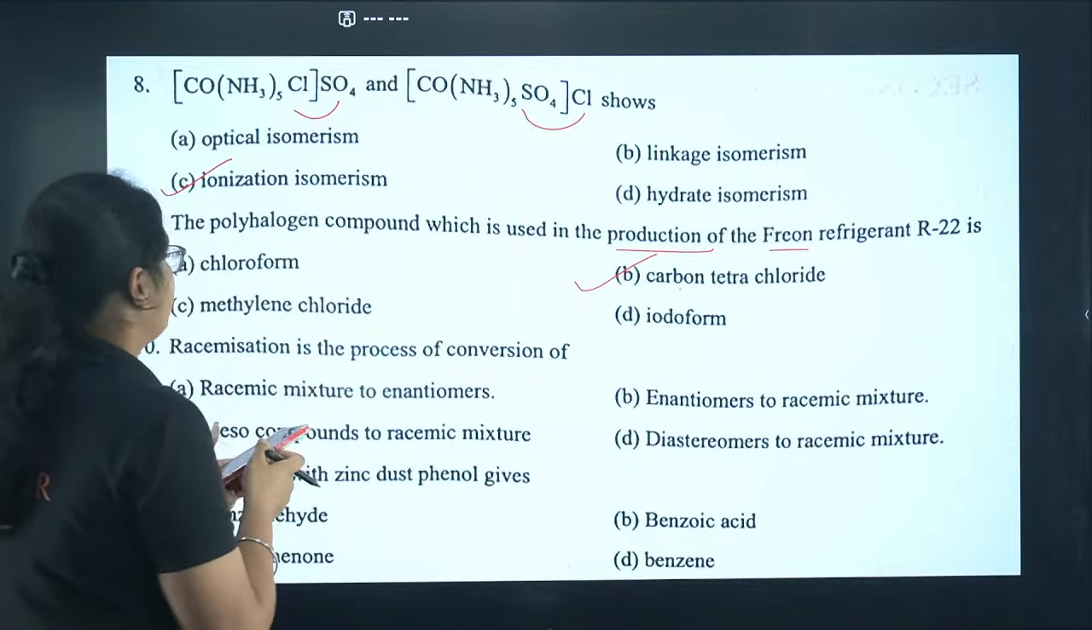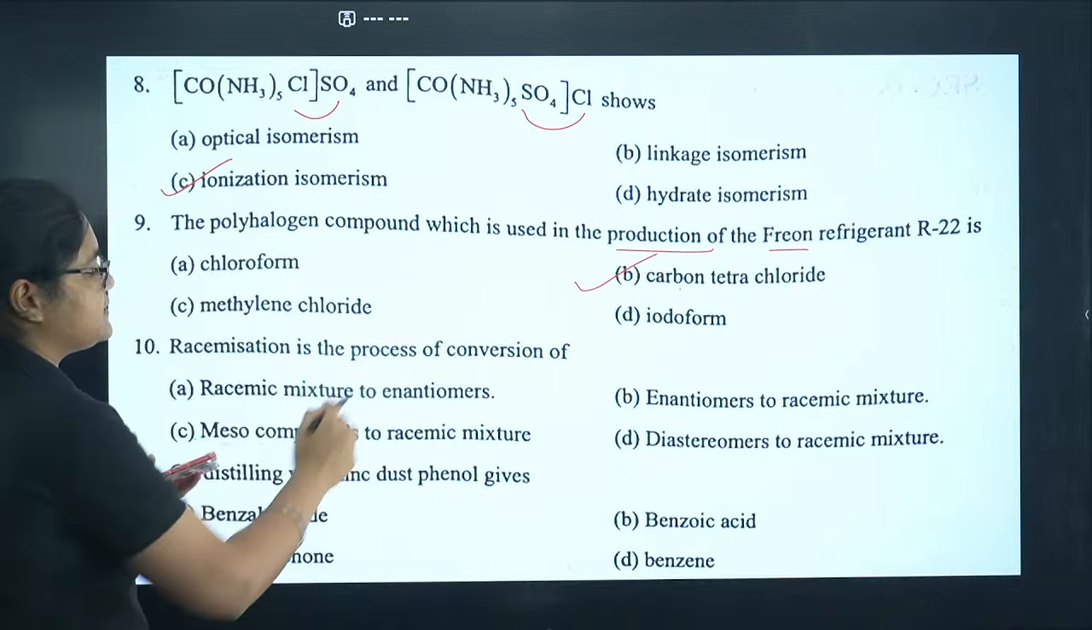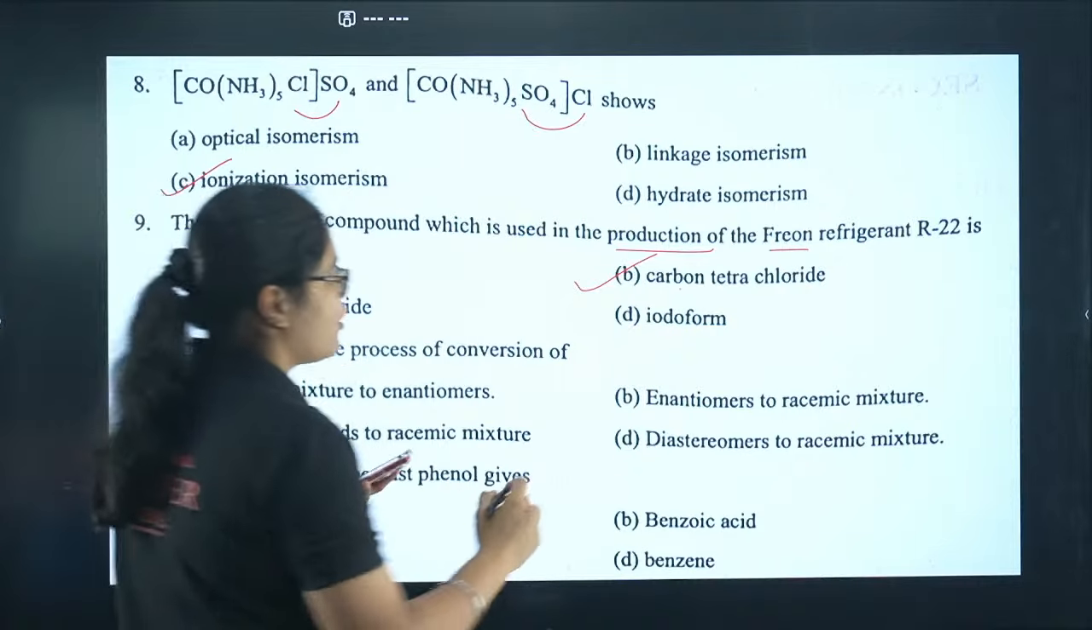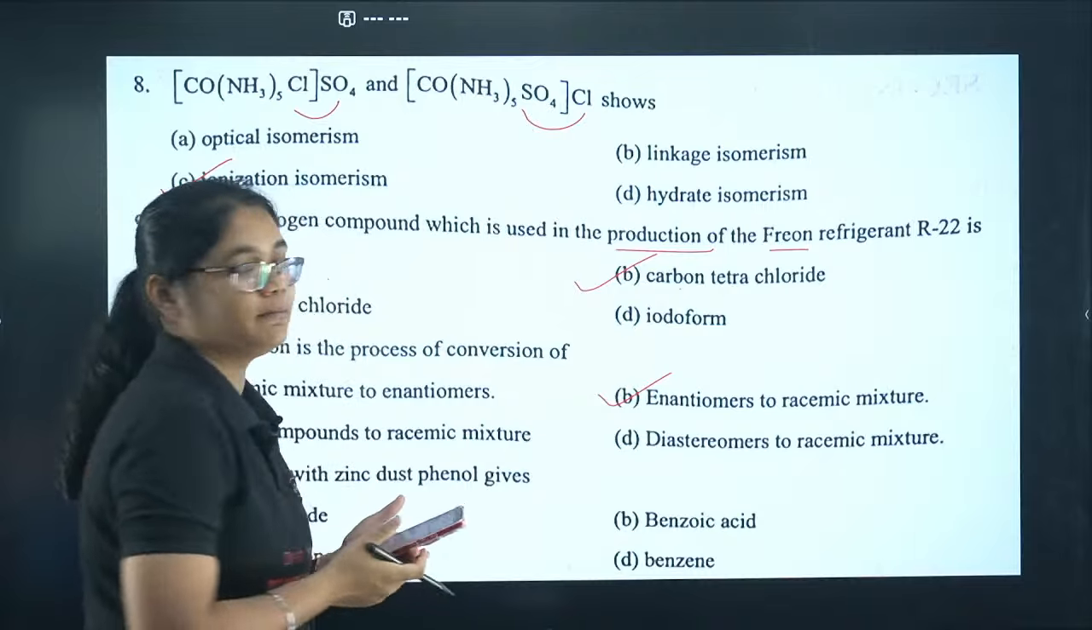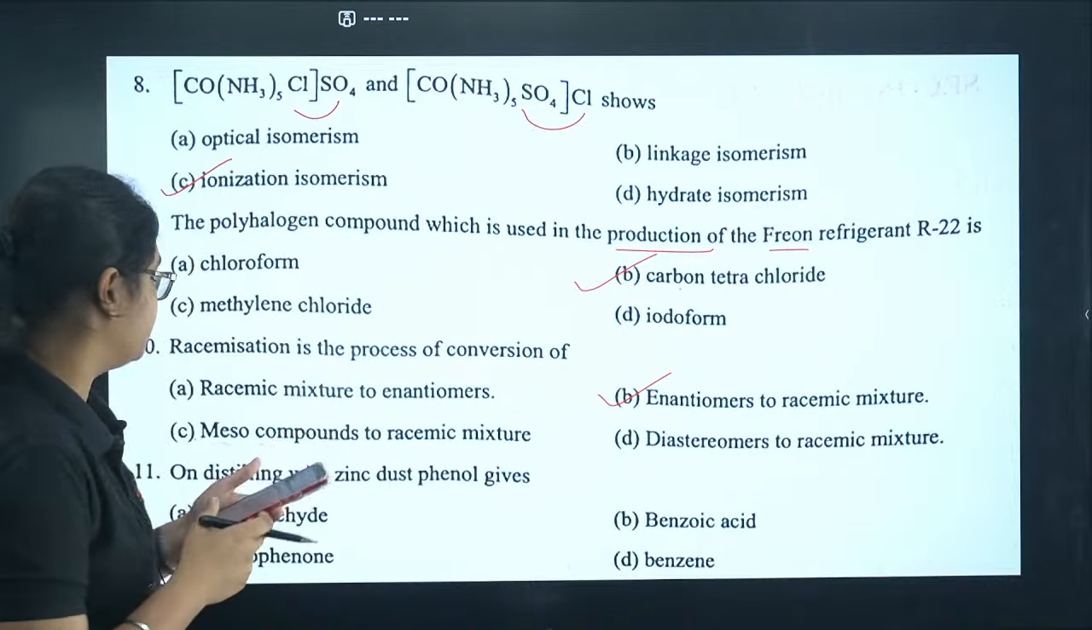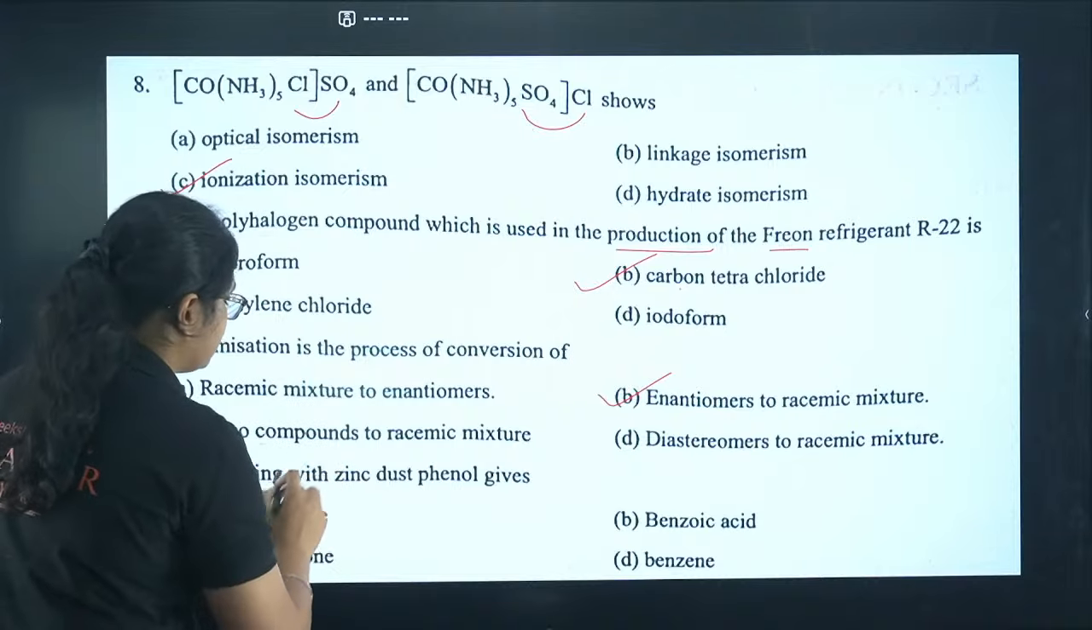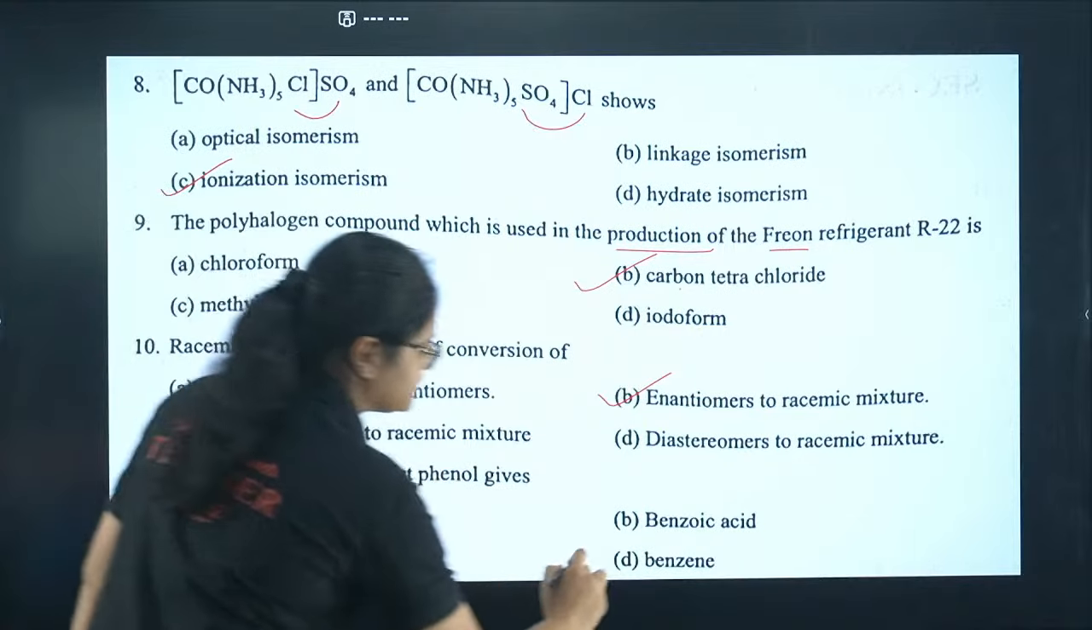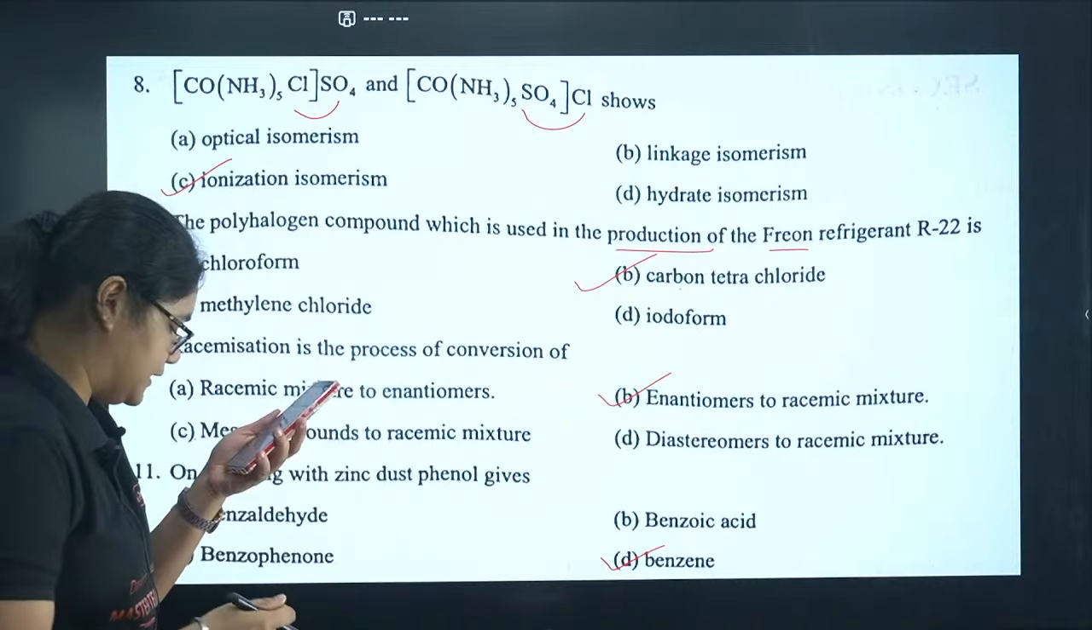Okay. Next, coming to question number 10, racemization is the process of conversion of enantiomers to racemic mixtures. That is option number B. Next, on distilling with zinc dust, phenol gives you benzene. That is option number D here.